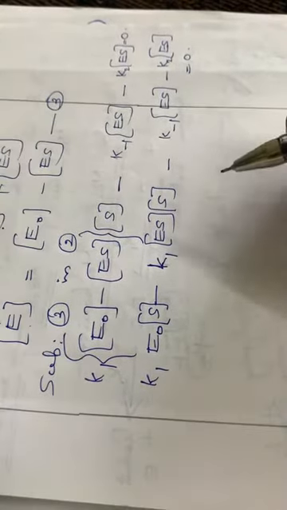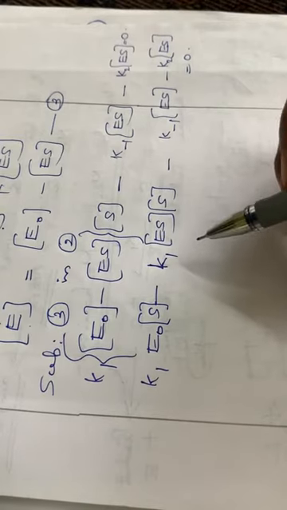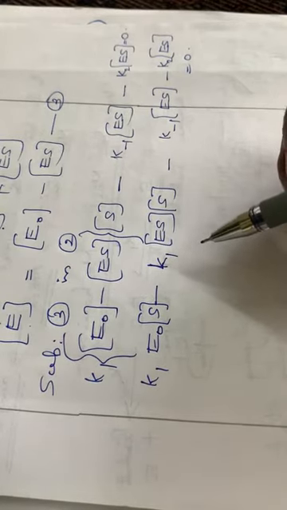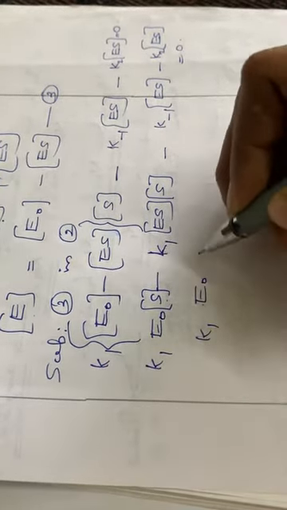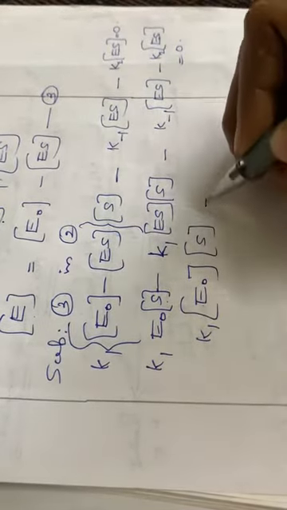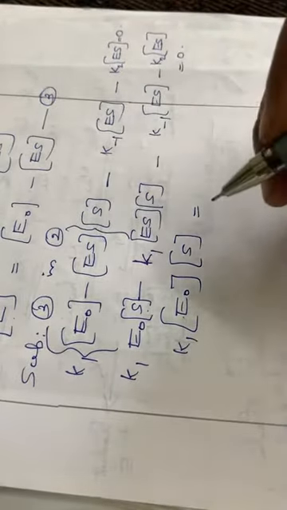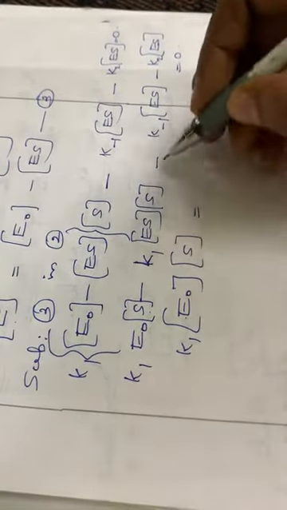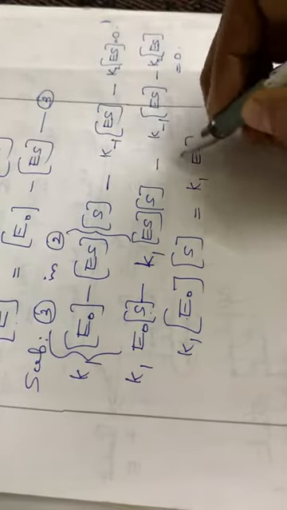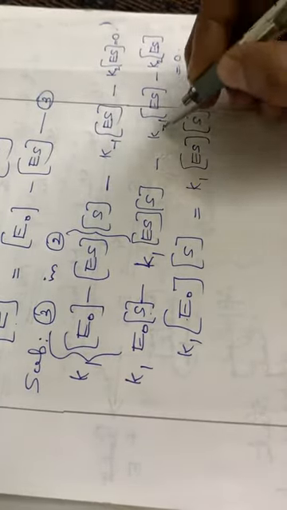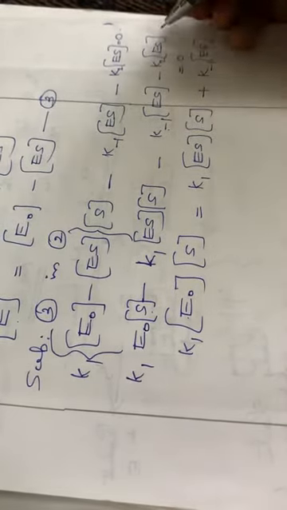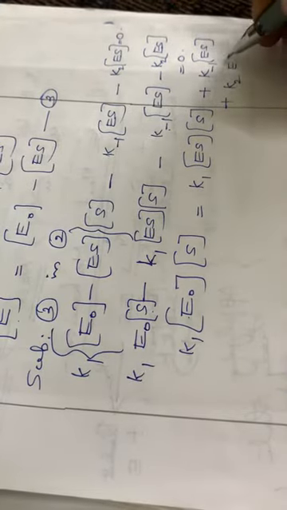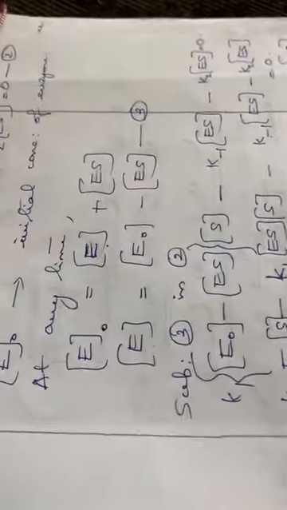Then from this equation you have to write down K1 into E0 into S. K1 into E0 into concentration of S is equal to, moving terms to the right side, K1 into ES into S plus K inverse into ES plus K2 into ES. Okay, so this is the next step.